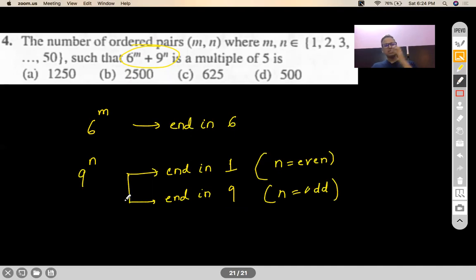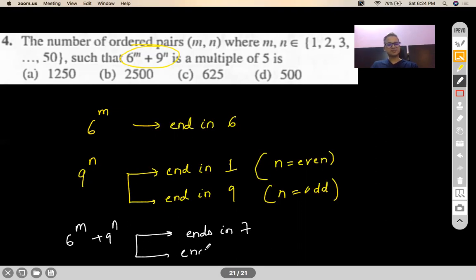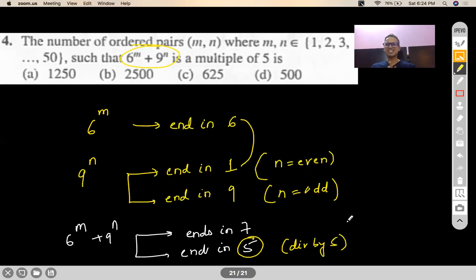Now, when you're adding a number which ends in a 6 to some number which ends either in a 1 or a 9, you will end up getting a number which either ends with a 7 or it ends in a 5. Correct? Because 6 plus 1 is 7, and 6 plus 9 is 15, but only 5 will stay, 1 will be carried forward. Correct? So now I want only those numbers which end in a 5 because they will be divisible by 5. Correct?